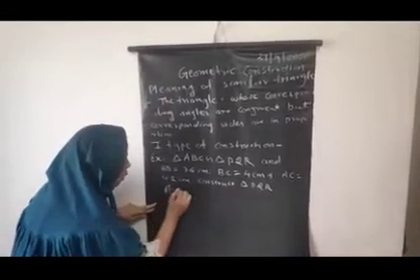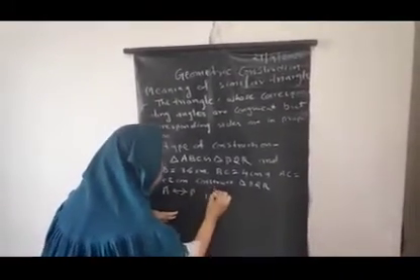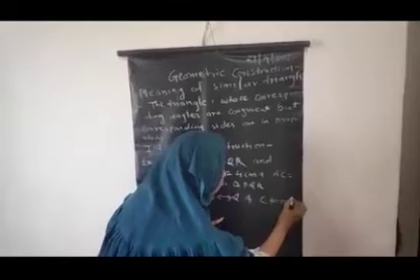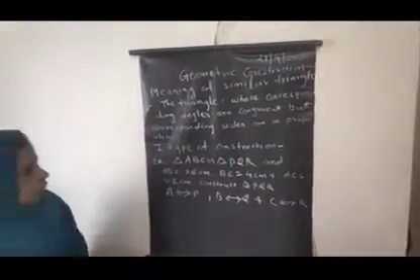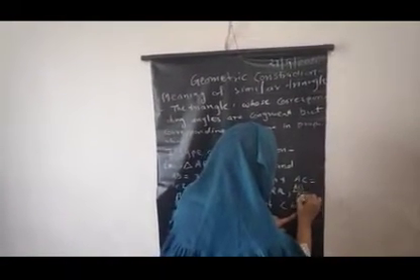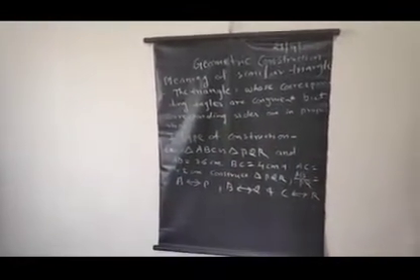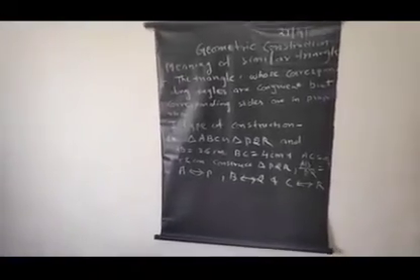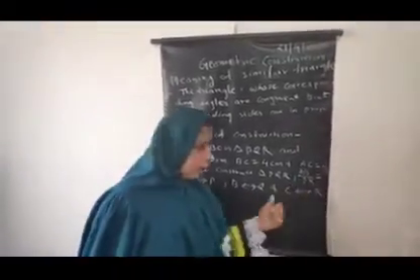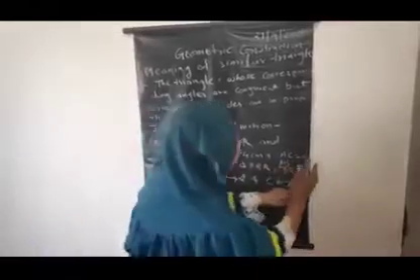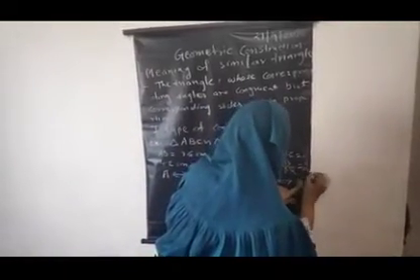So vertex A corresponds to vertex P, vertex B corresponds to vertex Q, and vertex C corresponds to vertex R. So these three vertices correspond with each other and the ratio of AB upon PQ is given in the question as 2/3.